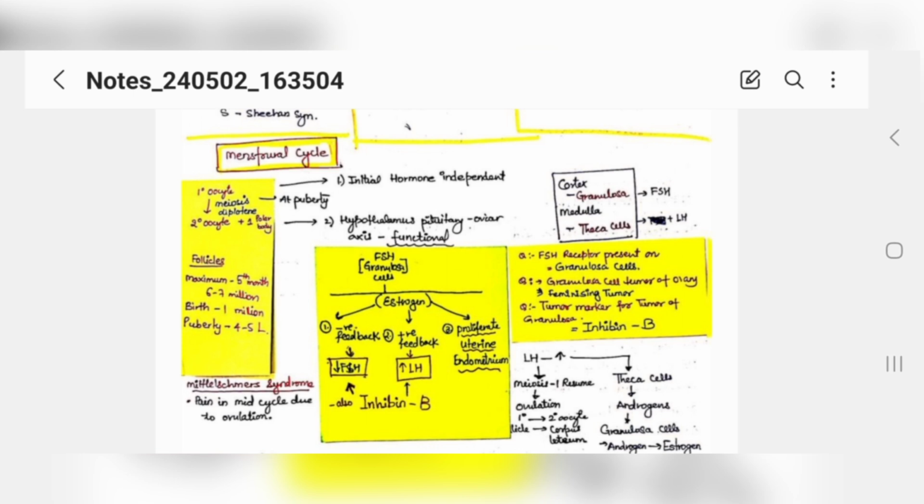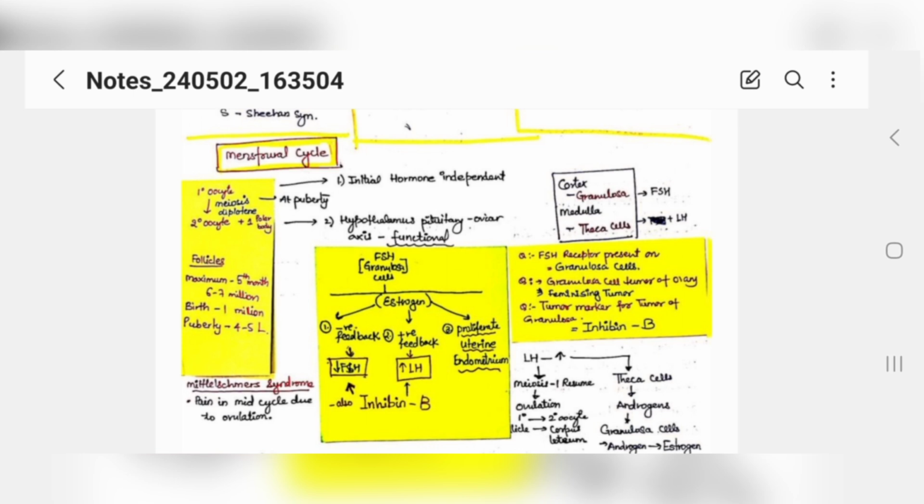Now you see you have an ovary. Ovary has a cortex area and a medulla area, right? This cortex has granulosa cells at the corners, which are responding to your FSH, follicle stimulating hormone. Then in the center you have the medulla, which has theca cells, and these theca cells respond to luteinizing hormone. Easy.